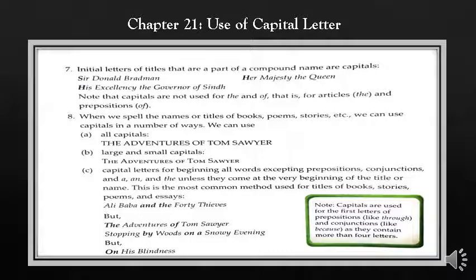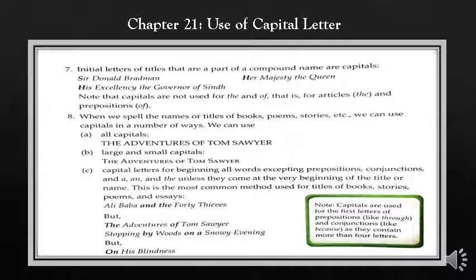Initial letters of titles that are a part of a compound name are capitals. Students, the first letter of the title of compound names always starts with a capital letter. Here you can see the examples: Sir Donald Bradman, Her Majesty the Queen, His Excellency the Governor of Sindh.